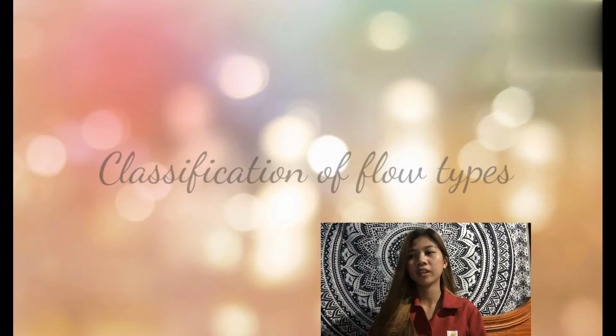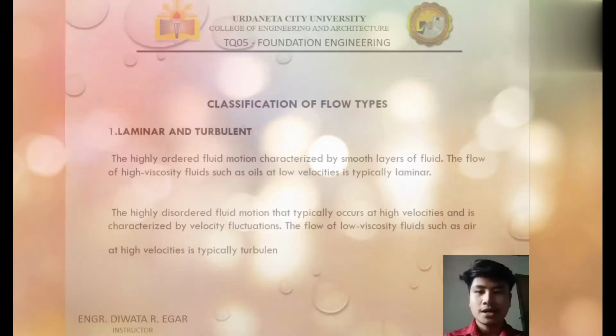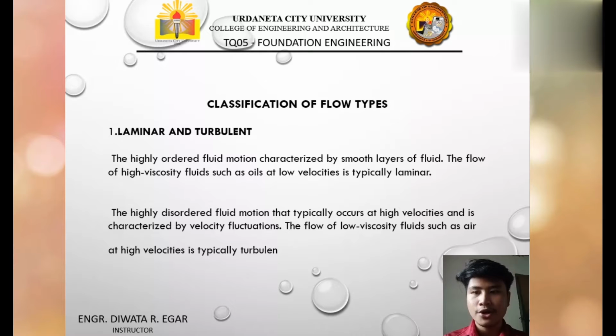And the next topic will be the classification of flow types. Classification of flow types: laminar and turbulent. The highly ordered fluid motion characterized by smooth layer of fluid. The flow of high viscosity fluid such as oil at low velocities is typically laminar. The highly disordered fluid motion typically occurs at high velocities and is characterized by velocity fluctuation. The flow of low viscosity fluids such as air at high velocity is typically turbulent.